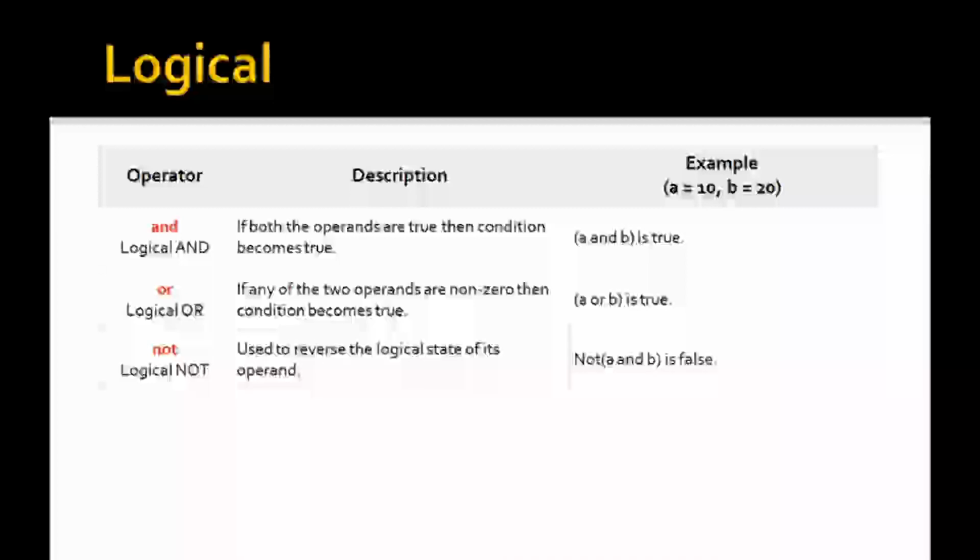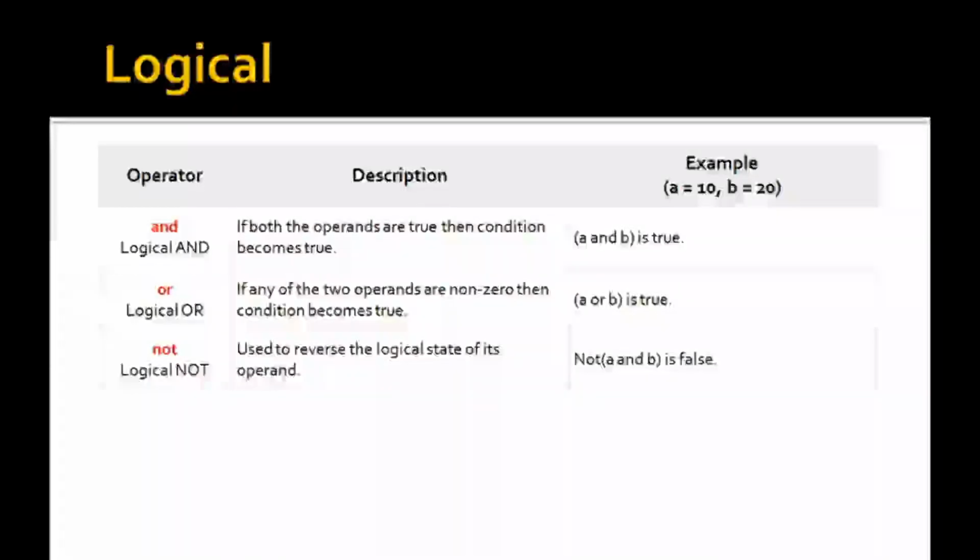Next operator is OR, logical OR. If any one of the two operands is non-zero, then the condition becomes true. Suppose there are two expressions and any one of the expressions is true, then the resultant condition is true. Otherwise, it is false. Suppose expression of A is 1 and expression of B is 0. In that case, the resultant expression becomes 1. Otherwise, it will become 0.